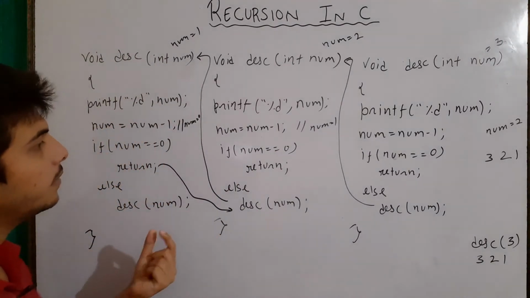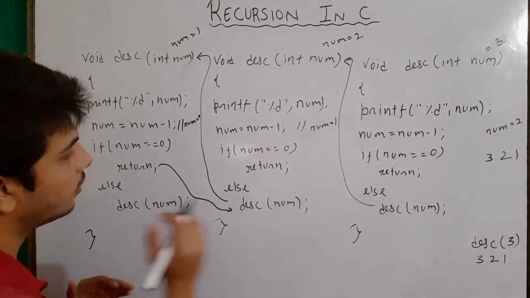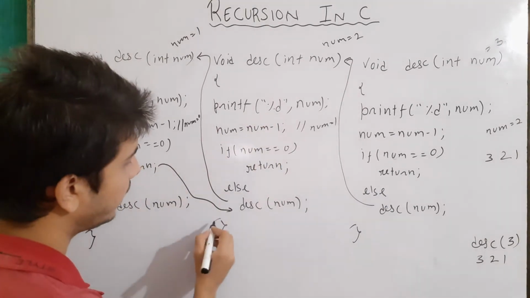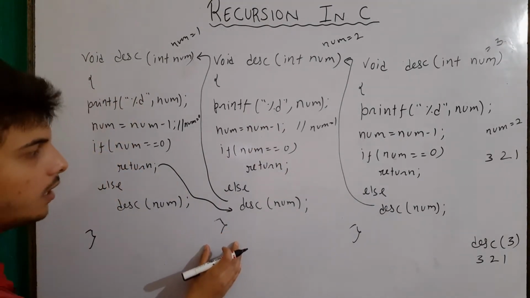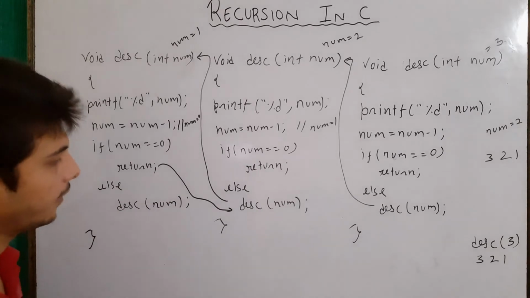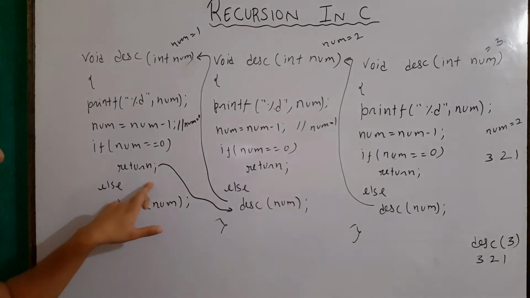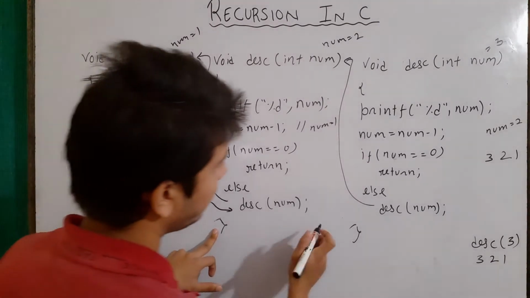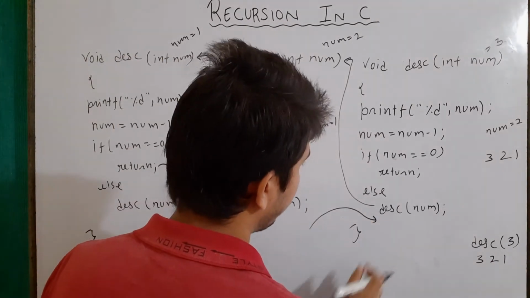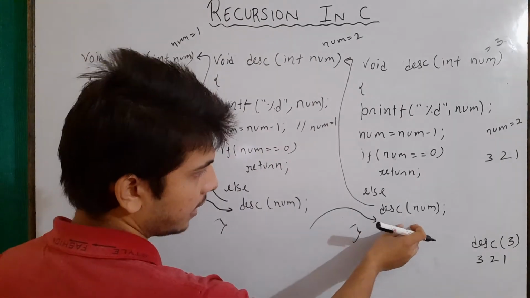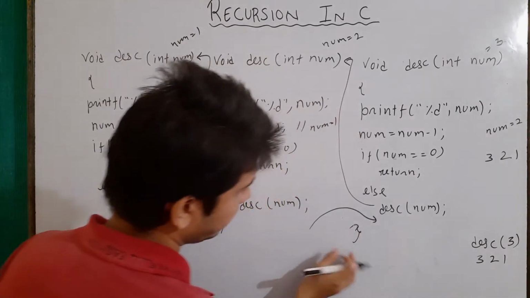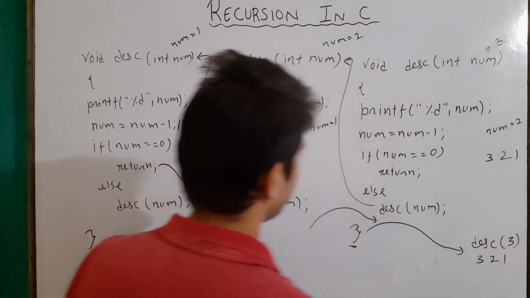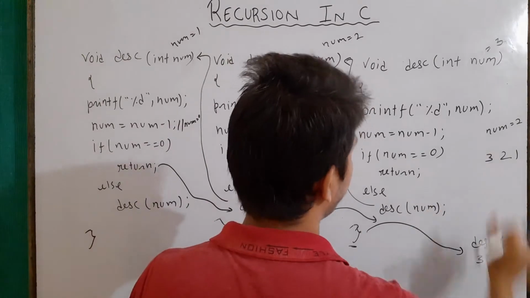Now there are basically two ways in which control goes back to where it was called. First, either the entire body of the definition is terminated, meaning it has come to the end, or we have used the return keyword. So here we used the return keyword, so control goes back to where it was called. Then the body ends here, so again the control will go back, and again this function's body is terminating. This is the end of this function's body, so control goes back to where it was called, and the output will become 3 2 1.